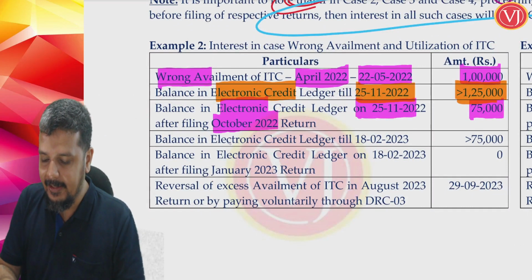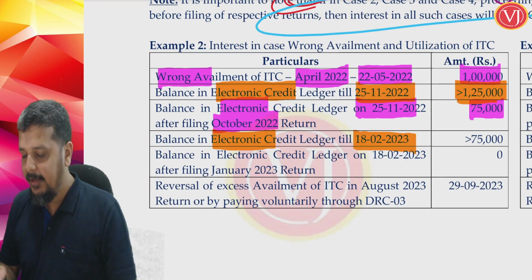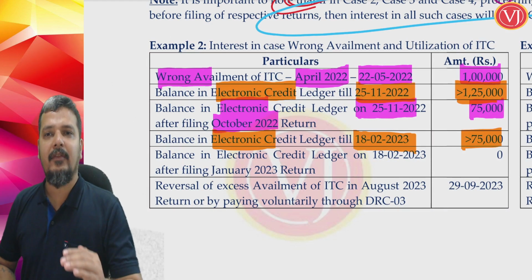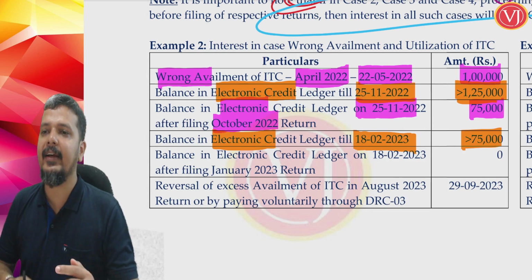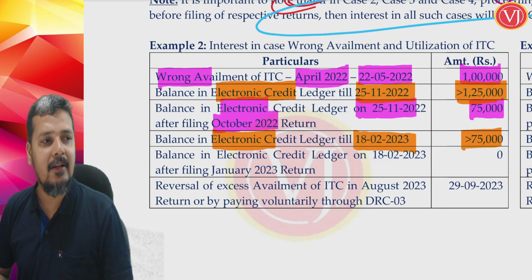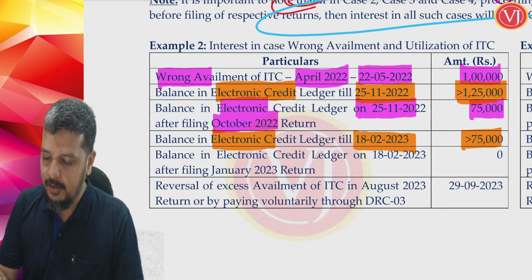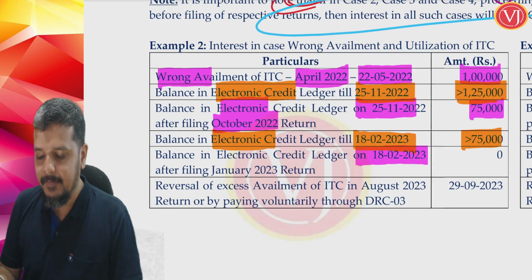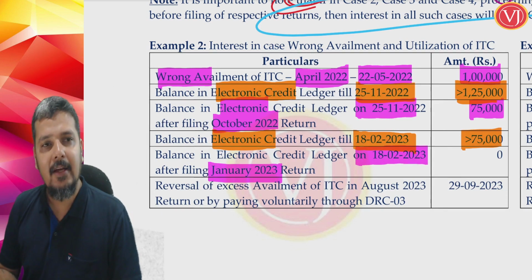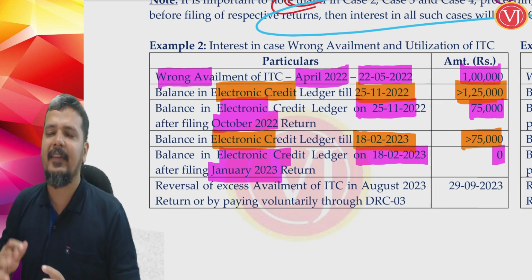Balance in my credit ledger till 18th February was always more than 75,000, which means I wrongly availed the credit of 1 lakh, but as of now I have wrongly utilized only 25,000. On 18th February, when I filed my January return, my balance in the electronic credit ledger becomes 0, which means I have paid something by cash.